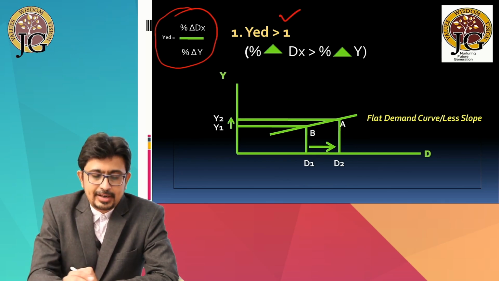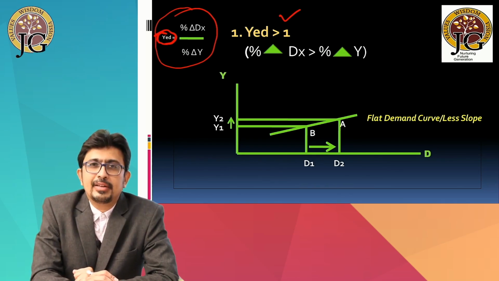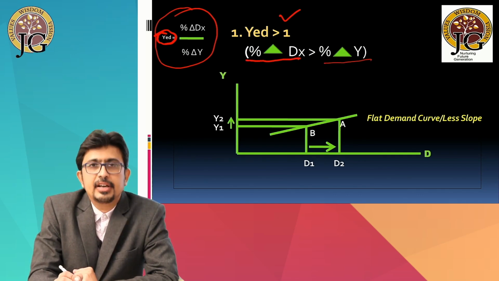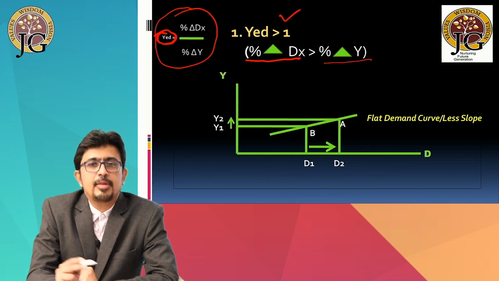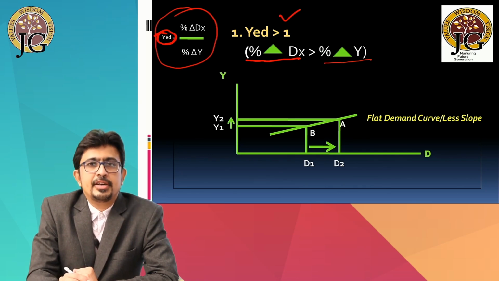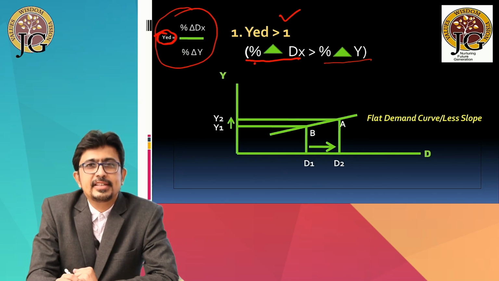Everyone knows that this answer can be greater than 1 only if the numerator is greater than the denominator. So under what condition will the income elasticity of demand be greater than 1? It is greater than 1 when the percentage change in demand is greater than the percentage change in income.